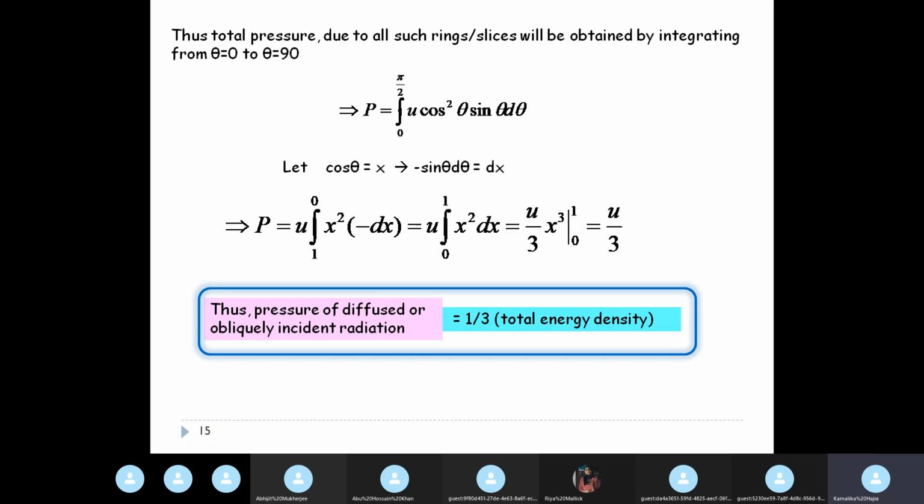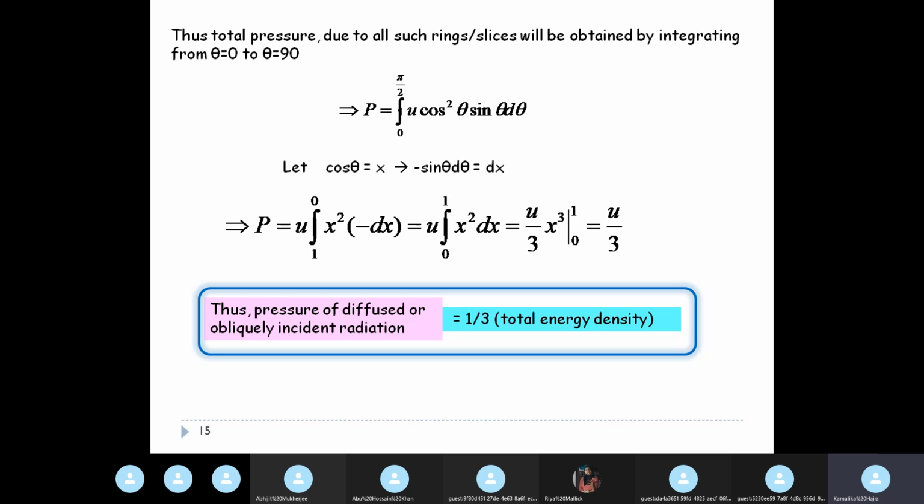Now, this kind of a figure where you know the hemisphere and how the slice is made, this might not be available in any particular book. So just try to go through the slides and see whether you have understood how this derivation was done. Okay, because at least I have gone through a few books and I have not found this particular kind of step-by-step explanation of how to calculate the value in any particular book.